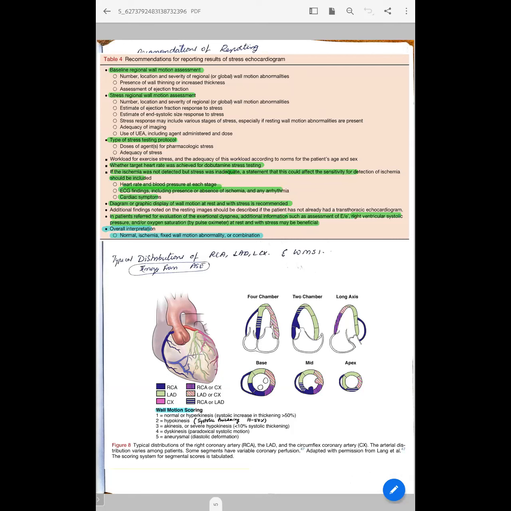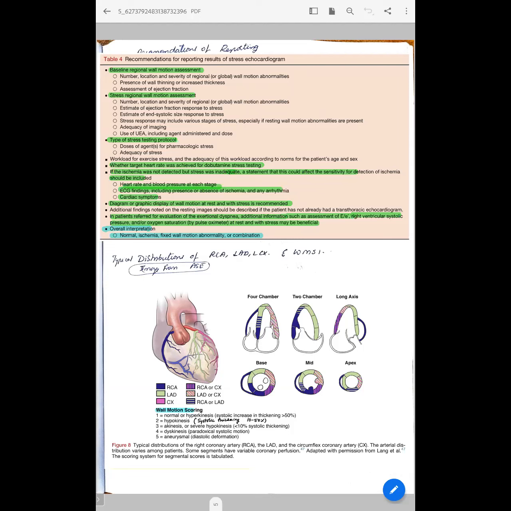In the reporting format, you should also have diagrams representing the segments, and you should mention the wall motion score index. So overall, you should report as either normal or ischemic. Is there any fixed wall motion abnormality, or a combination? This is the wall motion score index. This diagram shows the 17 segment model showing blood supply to the corresponding segments.